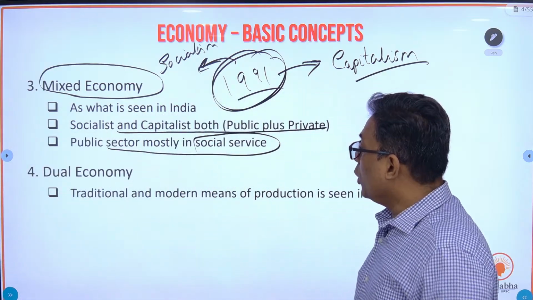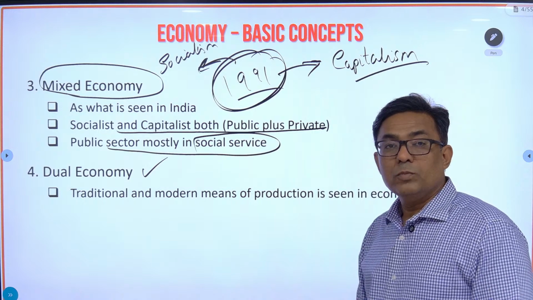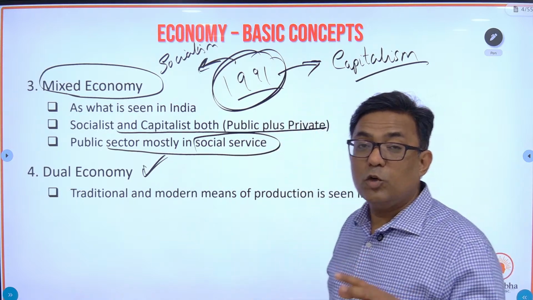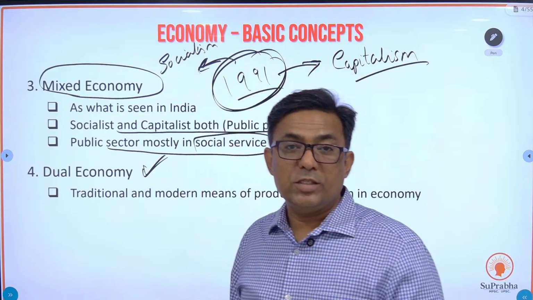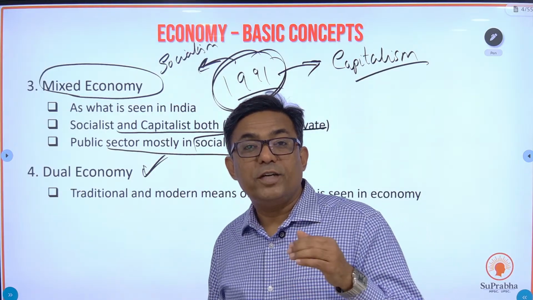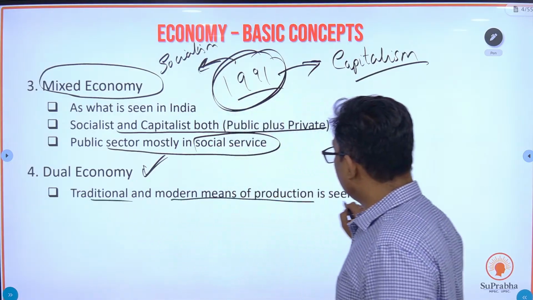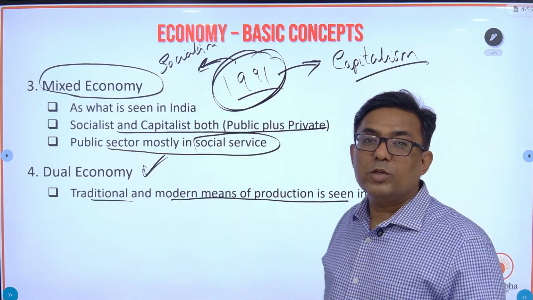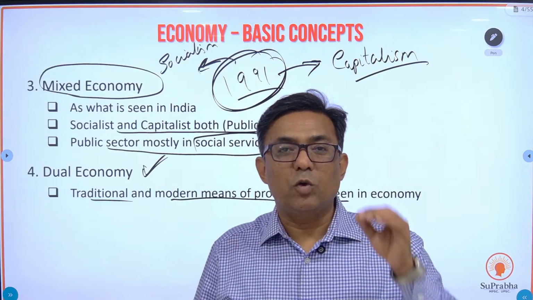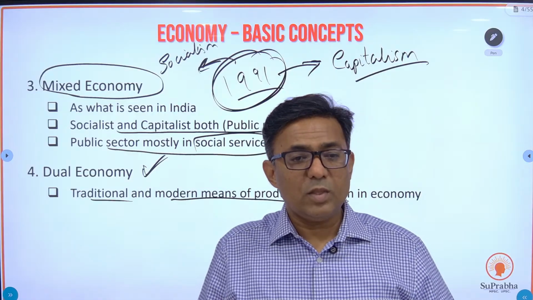Then dual economy. Kindly understand the difference between dual economy and mixed economy. Mixed economy, public and private both coexist. Dual economy, you have traditional as well as modern means of production. Both the types of production are seen. So it is basically a characteristic of an underdeveloped or developing economy that you can see both traditional as well as modern means of production.